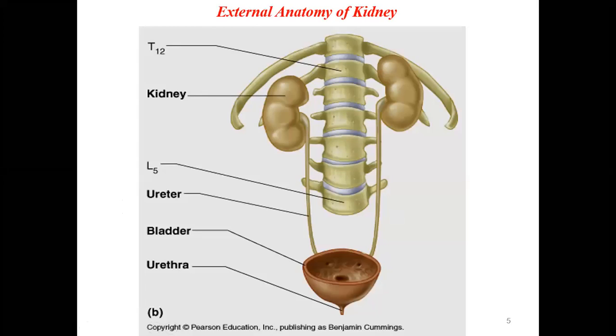Now, if you see here, you can see the two kidneys on either side, a pair of kidneys, then the two ureters, and this is the bladder. The upper part has been removed so that you can see the inner view. So if you can see here, these are the openings for the ureters on either side, and this is the opening for the urethra. Urethra will be opening below. And this region is called the trigone. Okay.